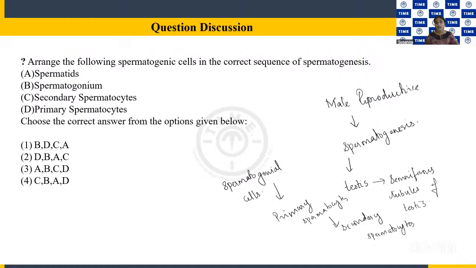Okay, and the secondary spermatocytes then become spermatids. Okay, spermatids. And finally the spermatids become spermatozoa. So I have just given you a rough idea about the formation of spermatozoa or the sperms. So in between we have different steps coming in.